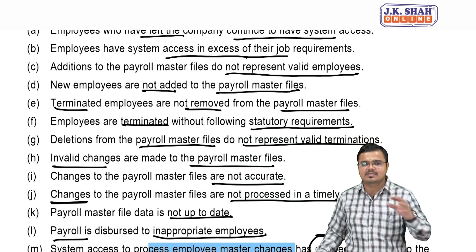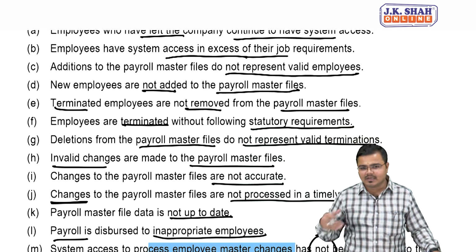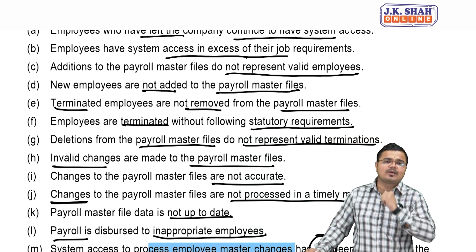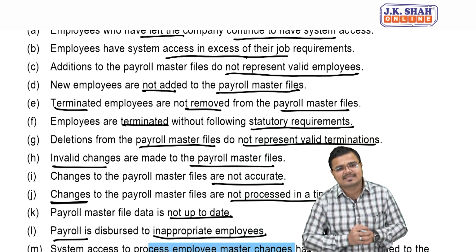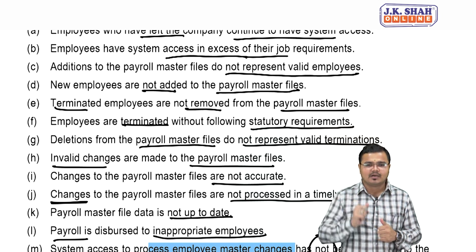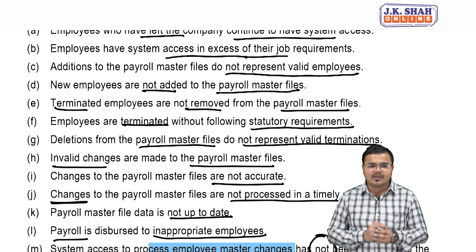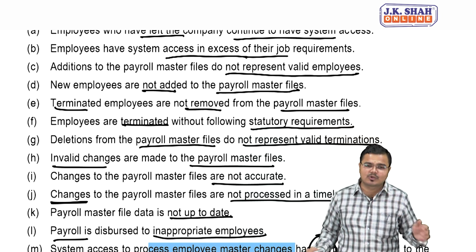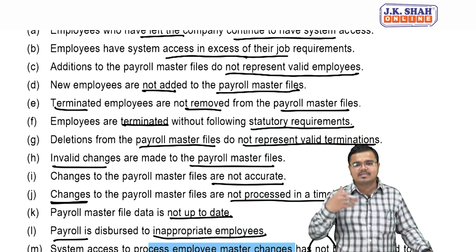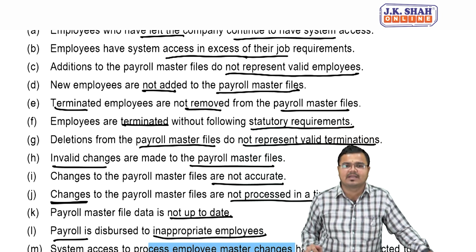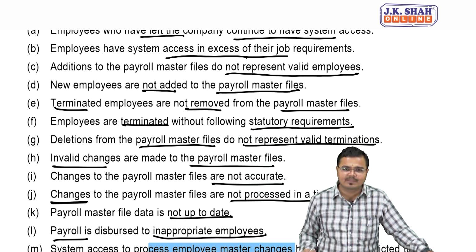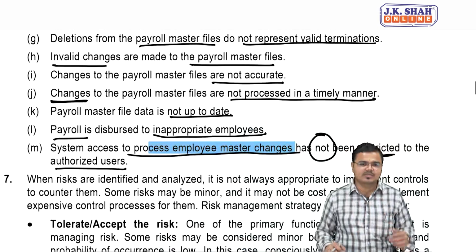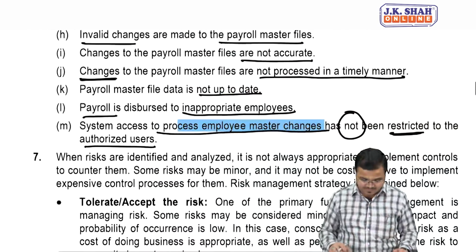Deletion from the payroll master file does not represent a valid termination. One more thing, employees are terminated without following the statutory provisions or the policy which the company had made. Further, any invalid changes that have been made, changes not proposed in a timely manner, changes we made that are not correct, certain inaccurate changes. So this all indicates what? A certain type of human resource related risk exists. Am I very clear to all?